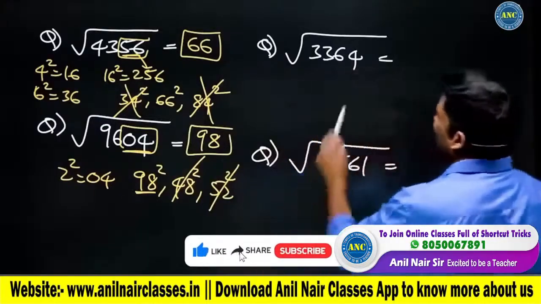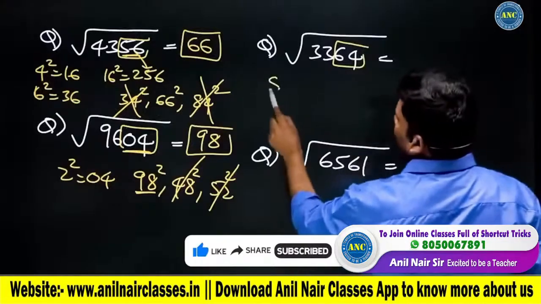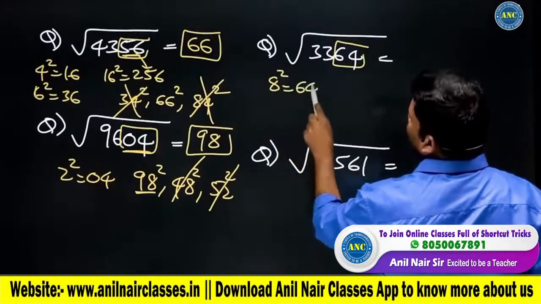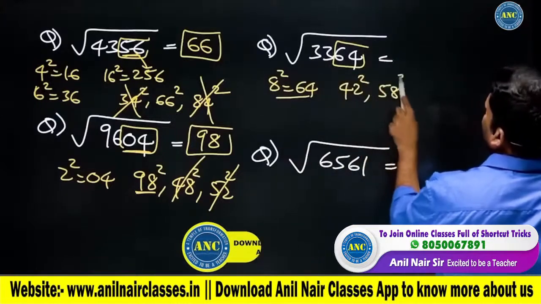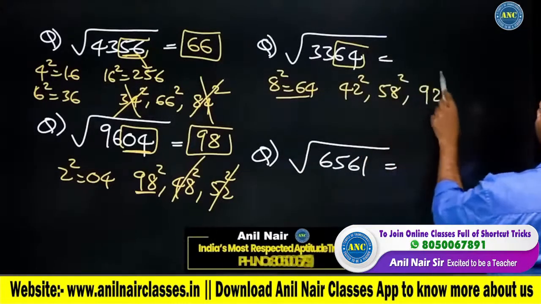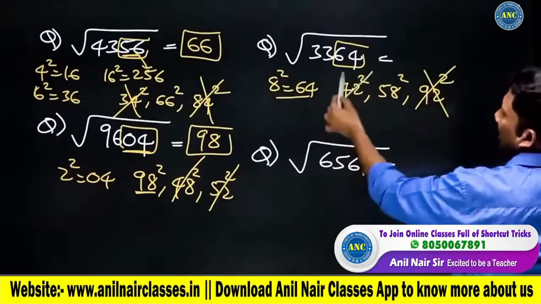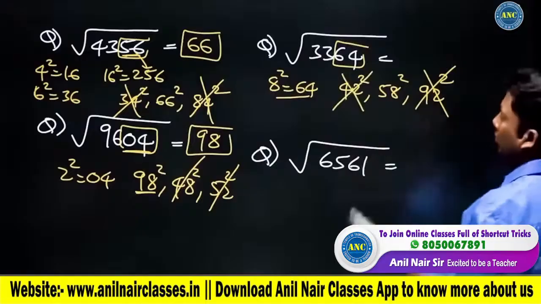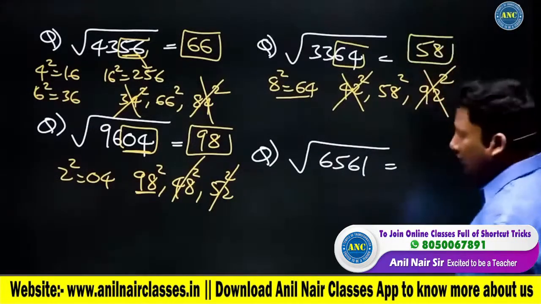Idea, it is clear. 3364. Last 2 digits it is 64. 8 square it is 64. 50 minus 8, 50 plus 8, 100 minus 8. It is greater than 90 square, 8,100. It is less than 50 square, 2,500. Answer is 58.